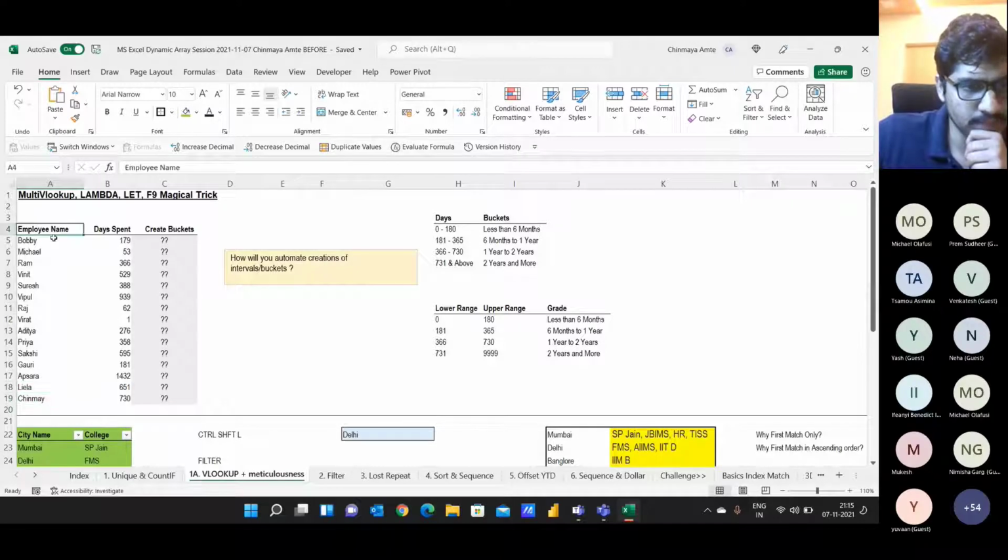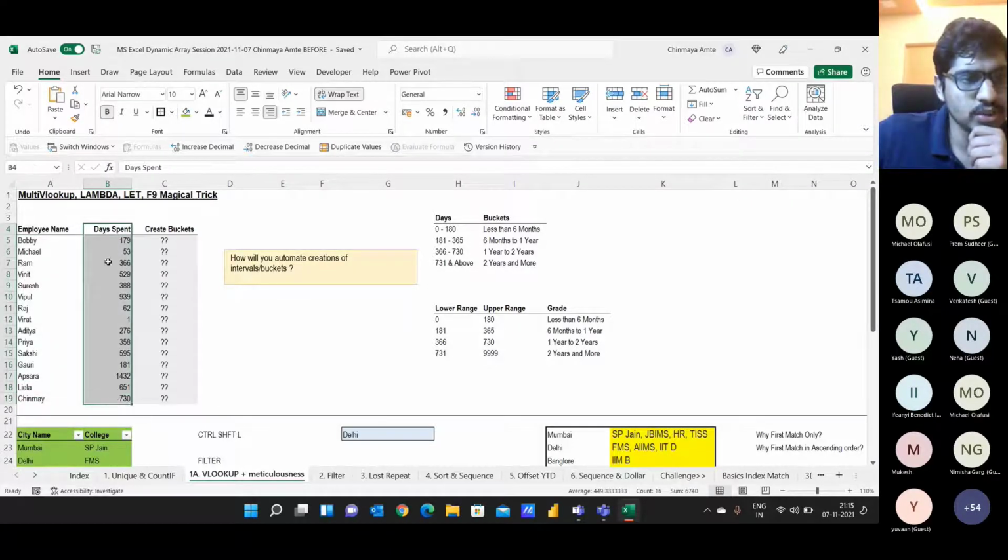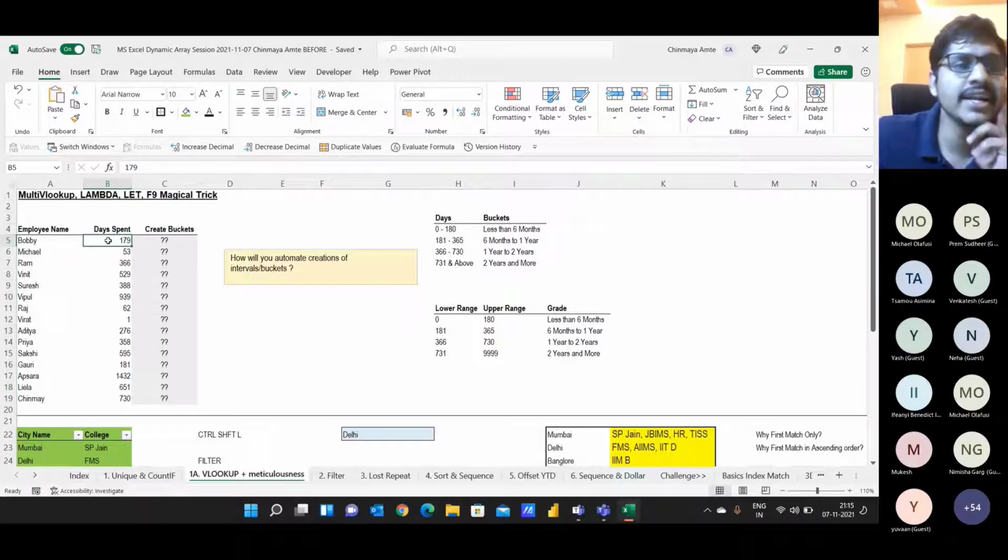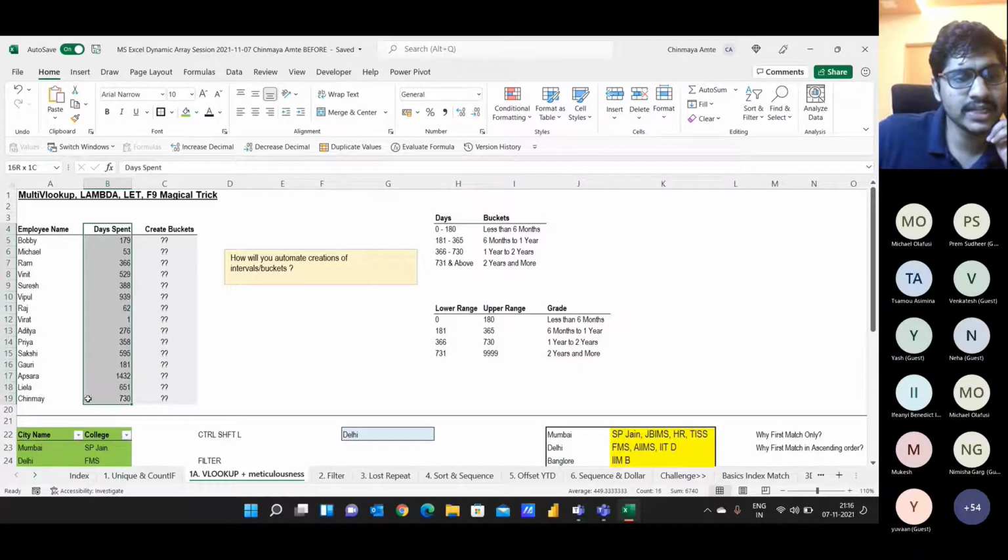These are the days they have spent in the organization. Bobby has spent 179 days. Aditya Virat has spent just 1 day. Chinmay has been in the organization for almost 2 years, 730 days.